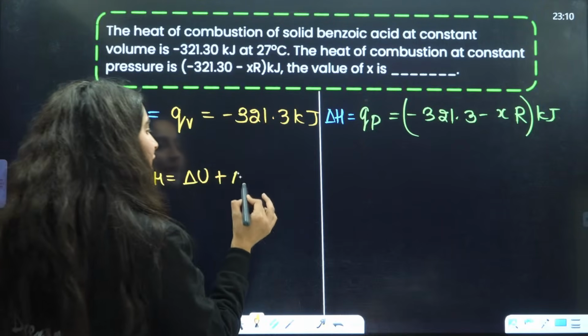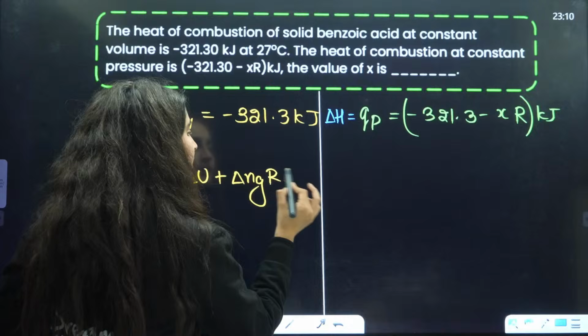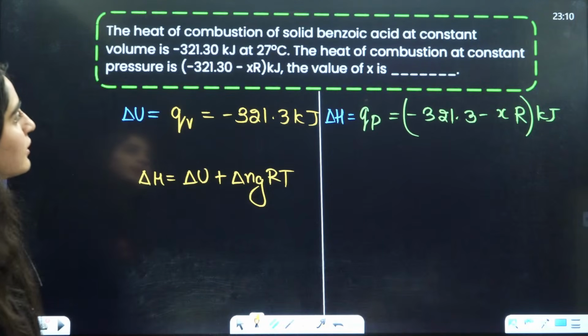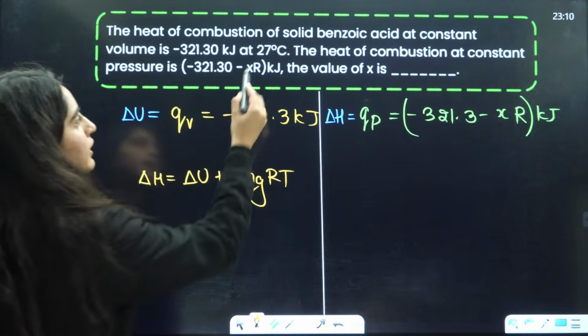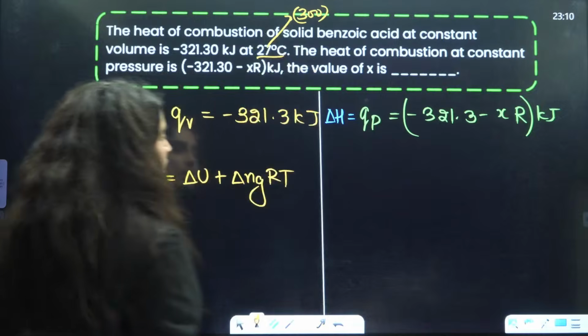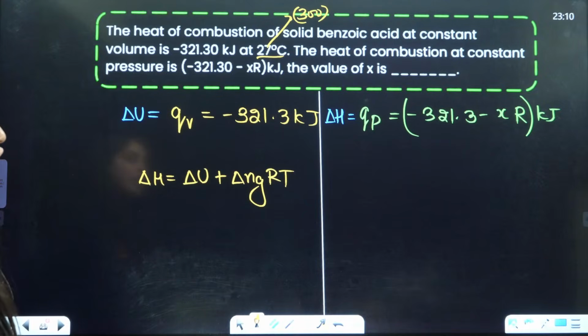So it is delta Ng RT. The temperature is given as 300. Now, what is the value of R and delta Ng?